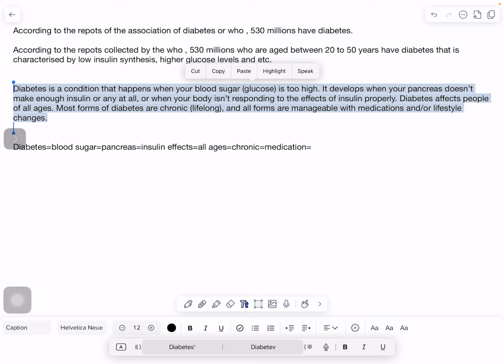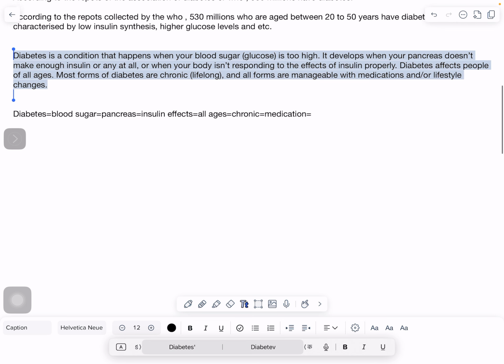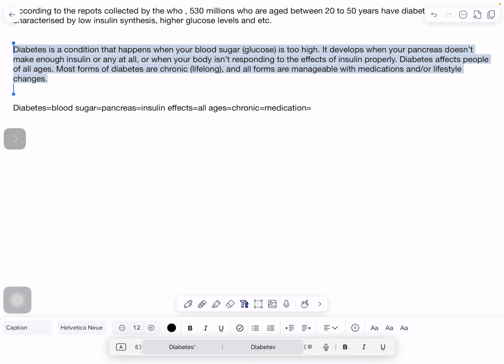That is the first step that you have to do. For example, see here I have taken keywords like diabetes, blood sugar, pancreas, insulin, effects, all ages, chronic, medication. So now we are going to write in our own words by using these keywords.